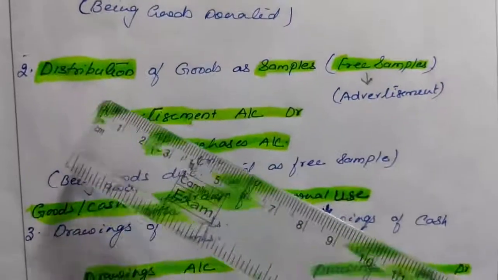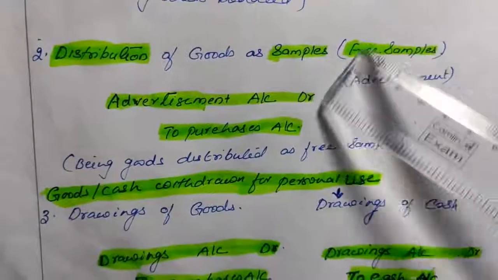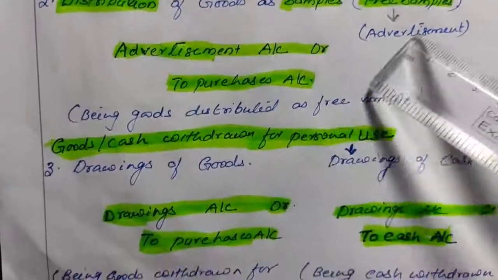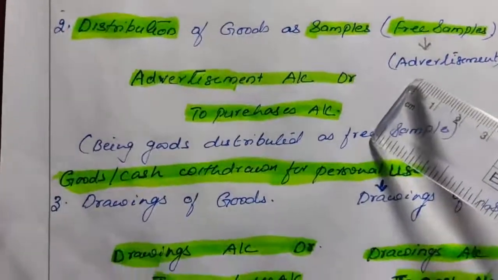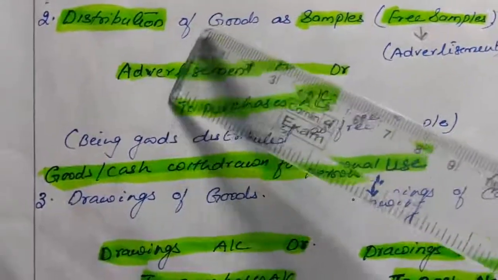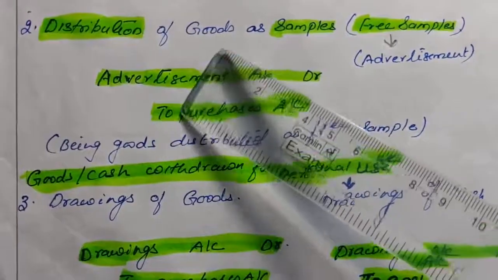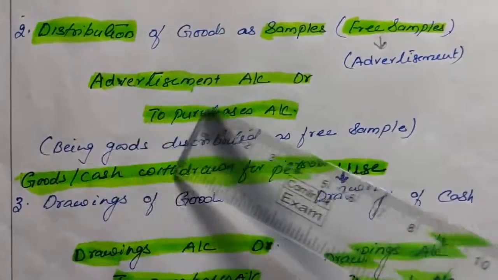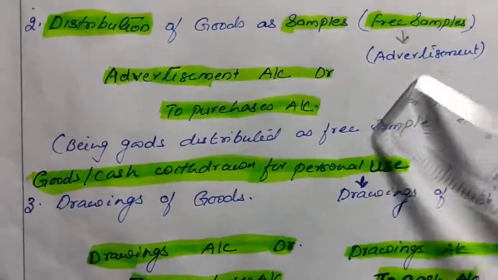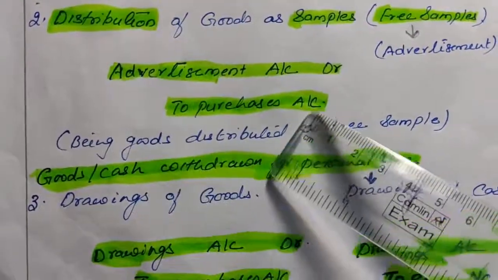Next, distribution of goods as free sample. Free sample, why are we giving? For doing the advertisement. So whenever a free sample is given, the account affected will be advertisement. It will be recorded in advertisement account. Here also we are distributing the goods. It is not sales, but our purchases is reduced. So purchases account will be credited and advertisement account will be debited. So free sample is considered under which account? Advertisements. It is an expense, so it will be debited and purchases account will be credited.